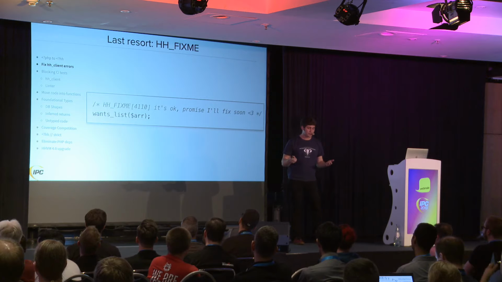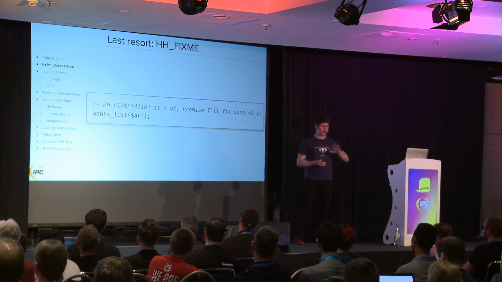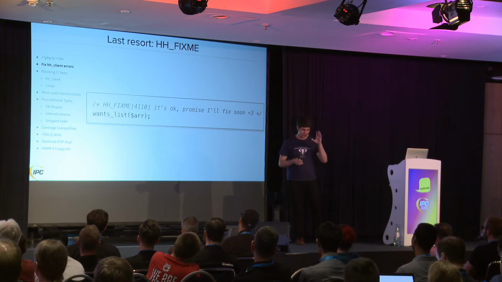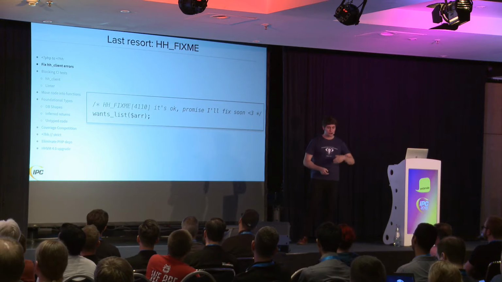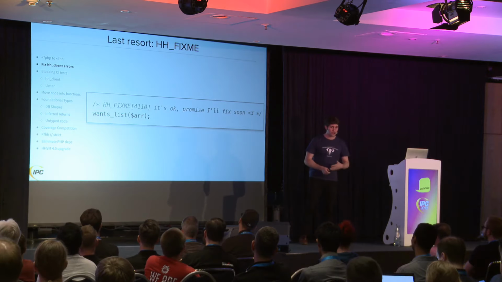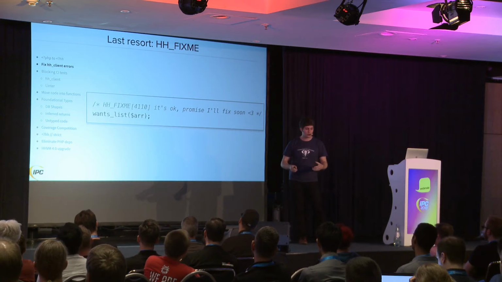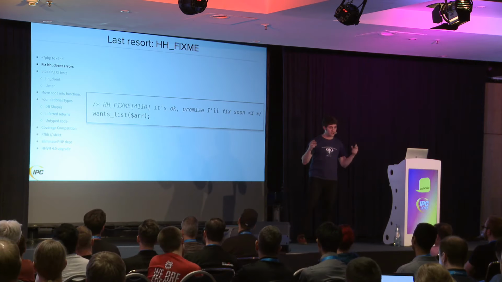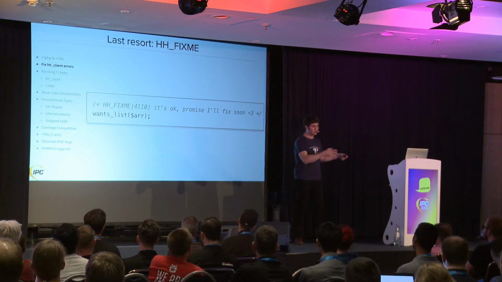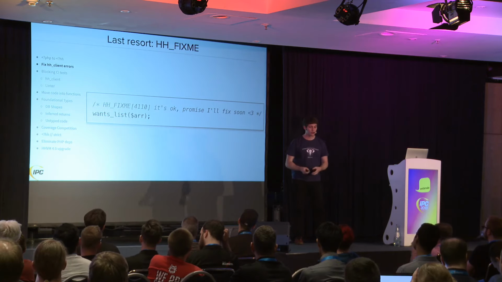And the worst case scenario is we can just say to Hack, oh, OK, I want to suppress this error. So you just put a comment above the line that's throwing an error. You say, I want to fix this later. And Hack will stop complaining about that. So we used these three strategies to get rid of all the Hack errors, and we would commit the code incrementally. So basically, Hackify some files, and then once they're passing the type checker, commit them, and then keep doing that as we incrementally did the code base.